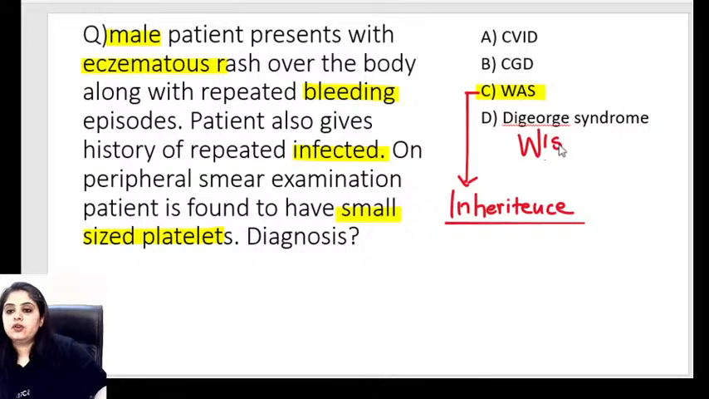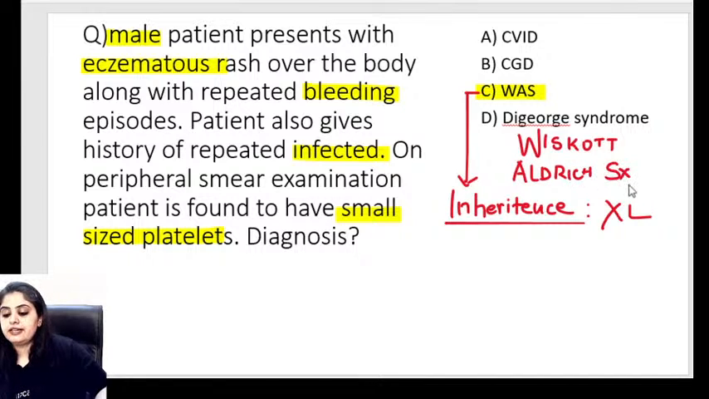Inheritance. Wiskott-Aldrich syndrome is X-linked, but X-linked what? Dominant or recessive? It is XLR. Yes, okay, it is X-linked recessive. Some of you said autosomal recessive.